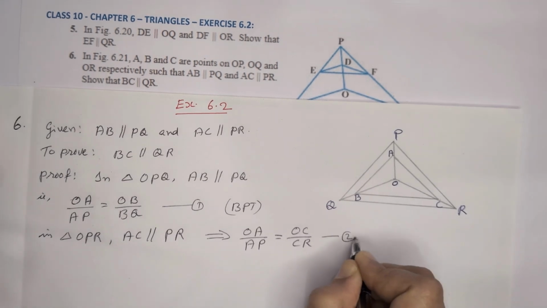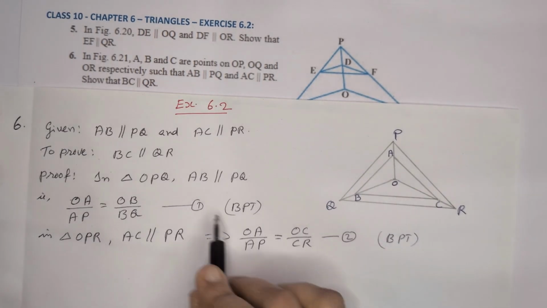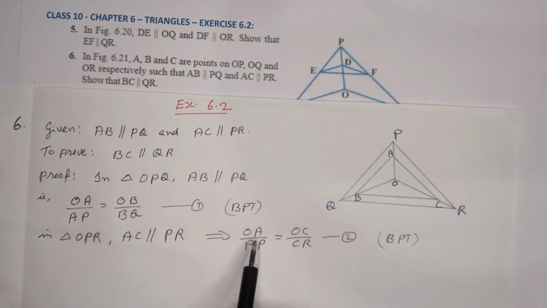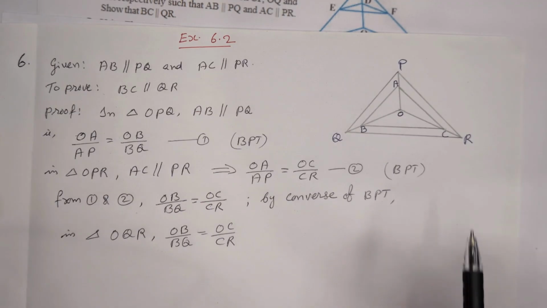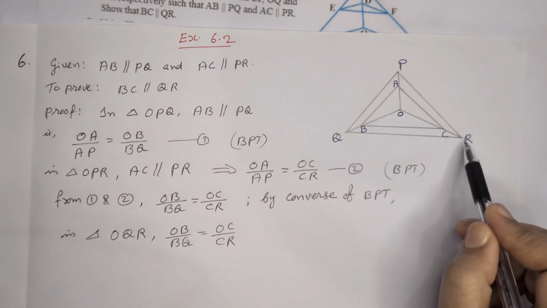Equation number 2, that also BPT. Then we are comparing these two equations. OA by AP on the left side is equal, so we can equate the right side also. So here now we got OB by BQ is equal to OC by CR.